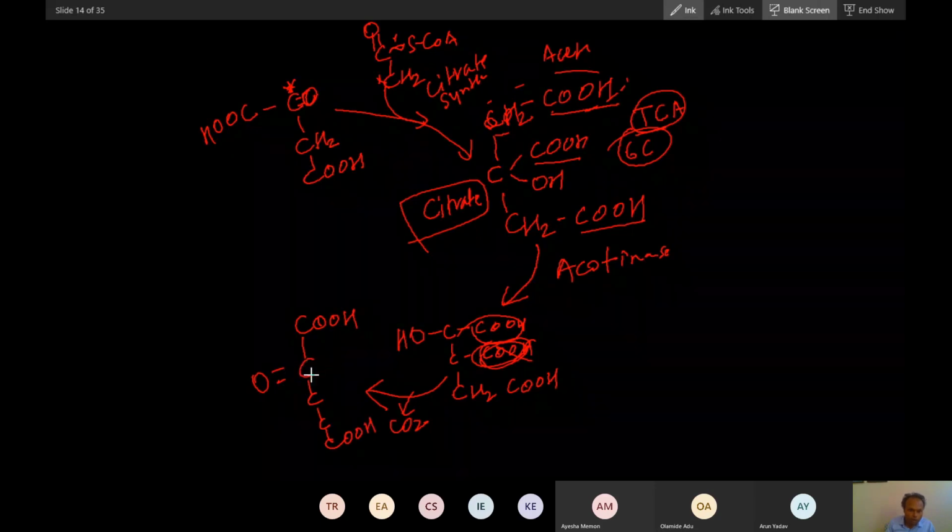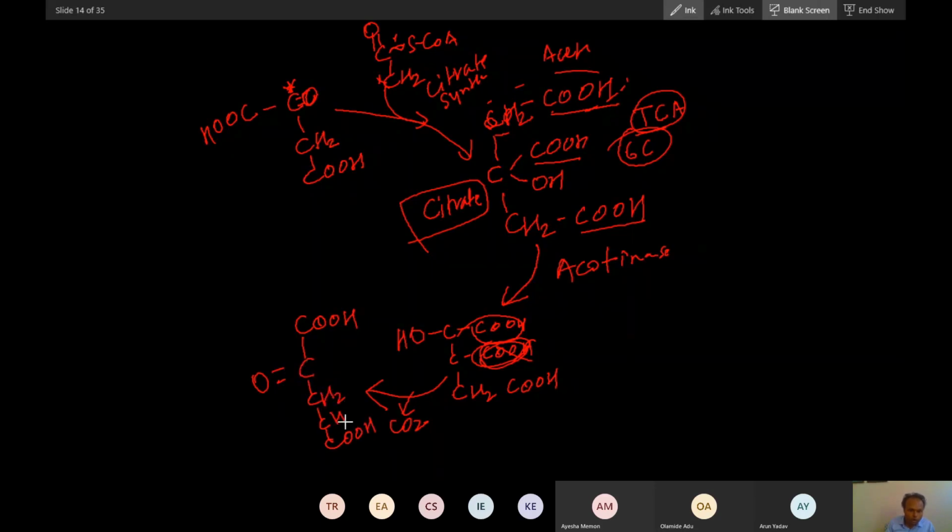This is alpha keto, and this is glutarate. This is done by isocitrate dehydrogenase. Did you understand up to this?